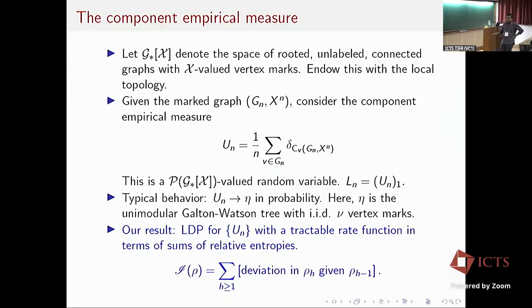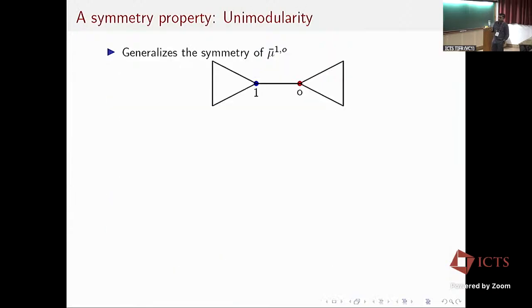And for h more than 1, the term essentially represents the deviation of my h neighborhood, conditioned on my deviation in my h minus 1 neighborhood being given by some rho h minus 1. Okay, so now I'll describe the form of this rate function.